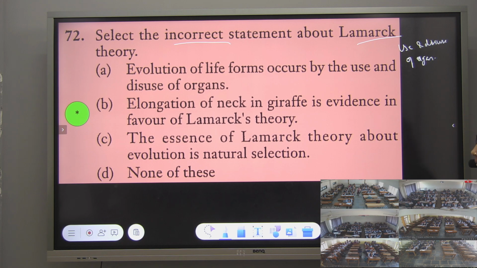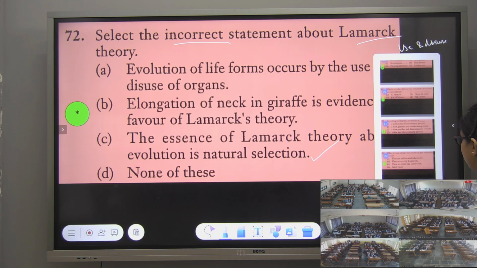What answer are you giving? B. Evolution of life forms occurs by use and disuse. Option C, ma'am. The essence of Lamarck's theory of evolution is natural selection. Yes, C, ma'am. Incorrect. Correct. Yes, we have to select the incorrect one. So yes, you are right.